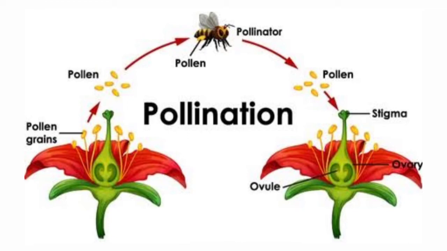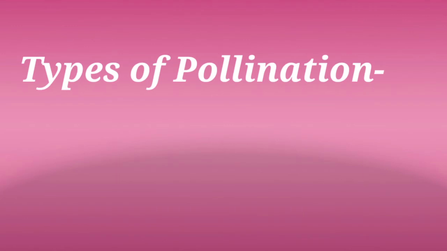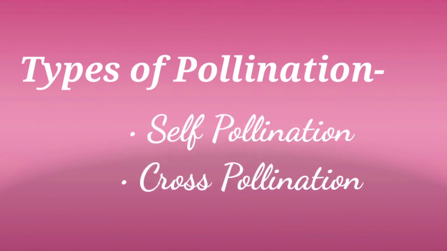And who is carrying the pollen grains here? That is the honeybee, which is an insect. So honeybee is what? We can say that honeybee is a pollinating agent, or we can say pollinator. Pollination is of different types, and the main types of pollination are self-pollination and cross-pollination.